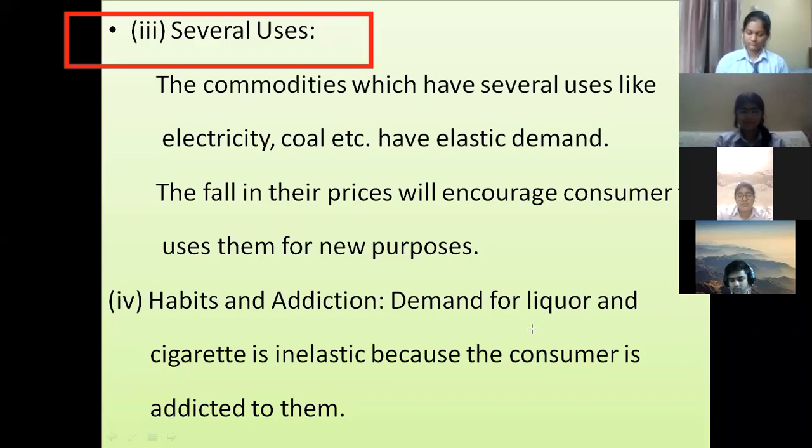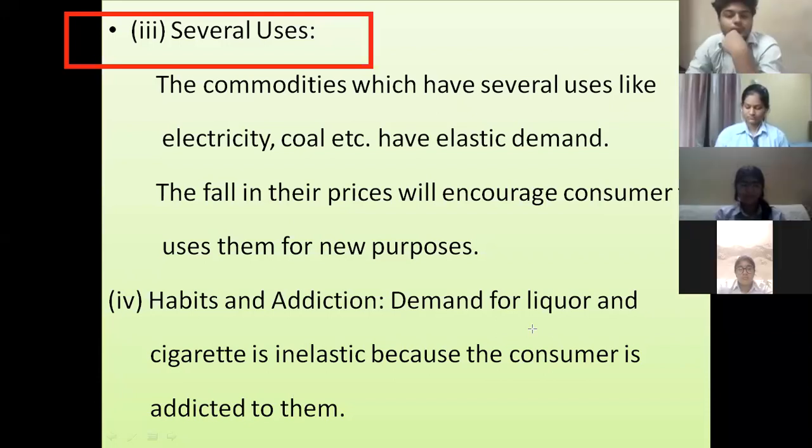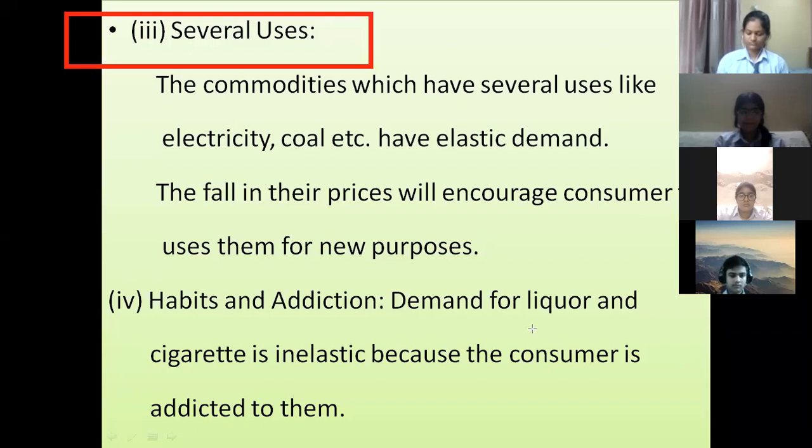For example, we can use milk for several purposes, right? The milk can be used for drinking, for making tea, for making curd, for making coffee, for making lassi, or for making paneer, for making various dishes, for making various sweets. So milk has various uses.